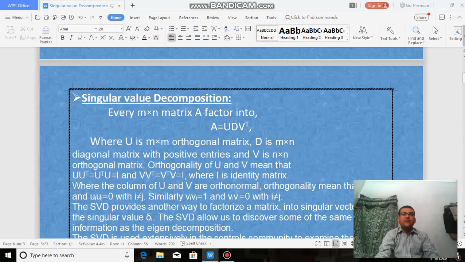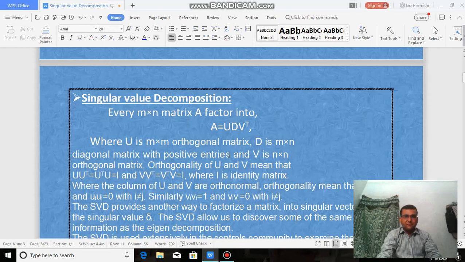Orthogonality of U and V means that U into U transpose equals identity and V into V transpose equals identity, where I is the identity matrix of m cross m for U and n cross n for V, where the columns of U and V are orthonormal.